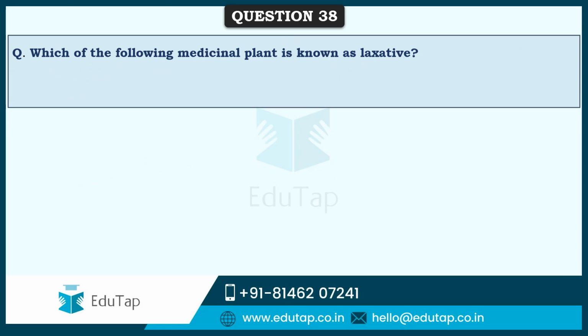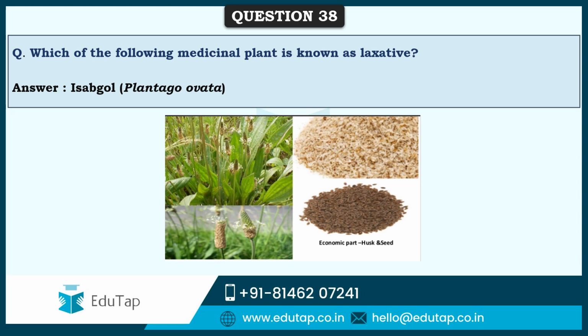So friends, next question is, which one of the following is a medicinal plant that is known to have laxative properties, or to treat some gastrointestinal disorders? And the correct answer as per the options provided is isabgol. And isabgol doesn't have a stem, it's a herb plant, and the economic part of isabgol is the husk and the seed. This is the husk that is generally used as part of this medicine, for laxative purpose or to treat gastrointestinal disorders. So this is the economic part of that.